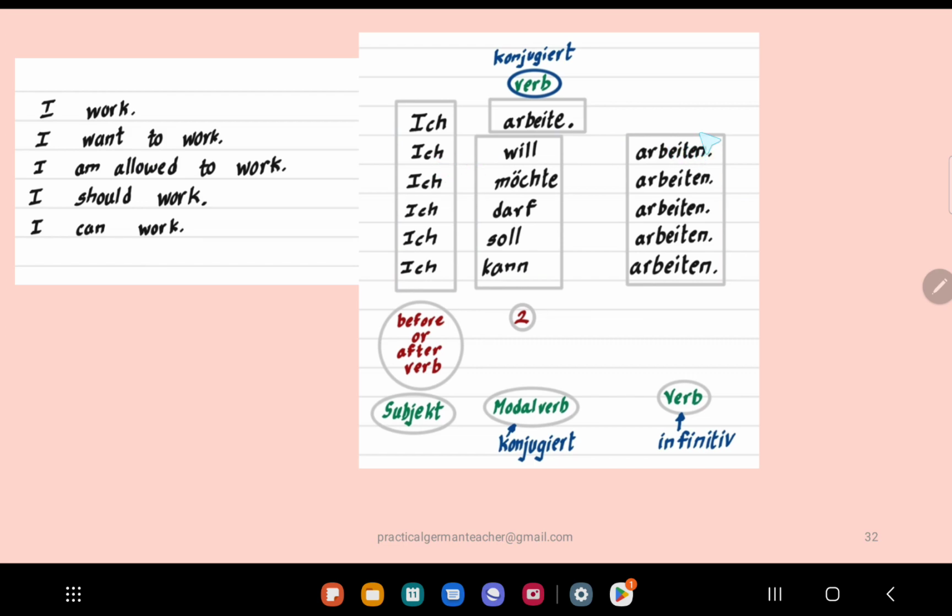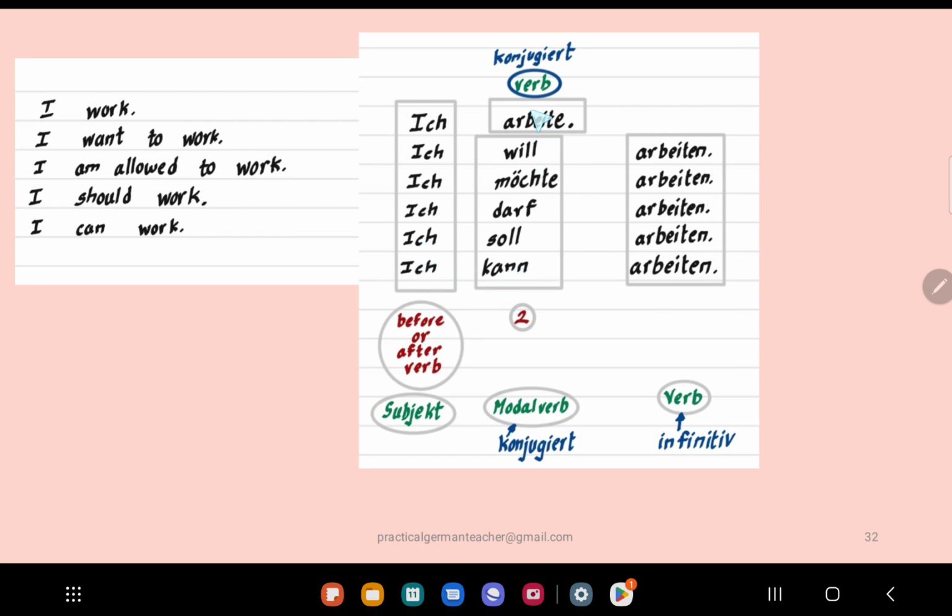Then arbeiten in infinitive form at the last position just before the full stop, and then will. So wollen for ich is will. Instead of saying ich will arbeiten, you can also say ich möchte arbeiten, right? So ich möchte arbeiten, ich will arbeiten, they both imply the same, I want to work. Then ich darf arbeiten: dürfen becomes darf for ich, sollen becomes soll for ich, können becomes kann for ich.